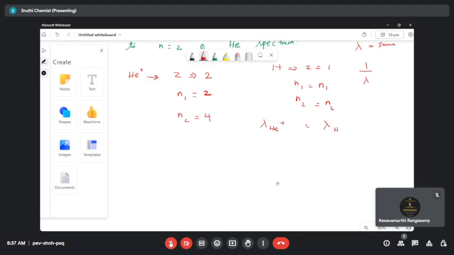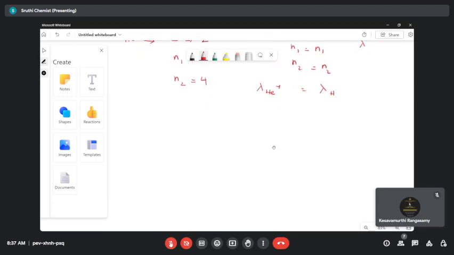So what's the formula? We know the formula. 1 by lambda of helium plus is equal to R_H Z square, then 1 by N1 square minus 1 by N2 square. This is for helium plus.